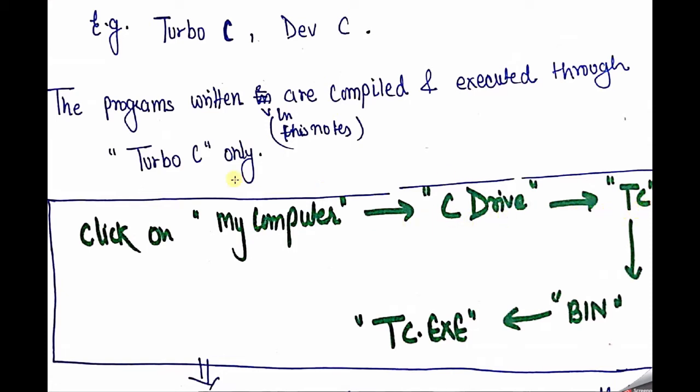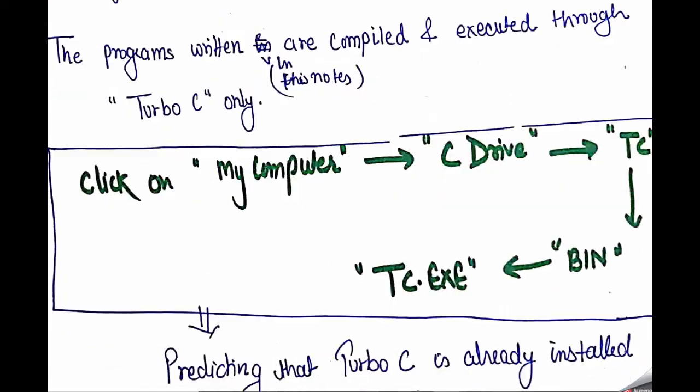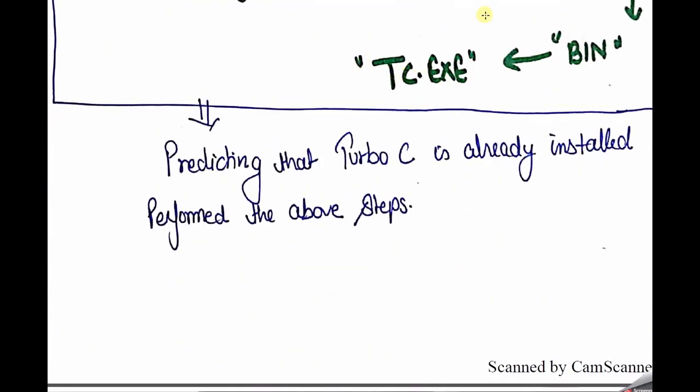TC is just used for Turbo C, that means T from here and C from here, Turbo C. Then go to the folder bin, where we can see tc.exe. This is just a type of step to see where the Turbo C software is installed in your system. Pretend that Turbo C is already installed, and perform each of the above steps.